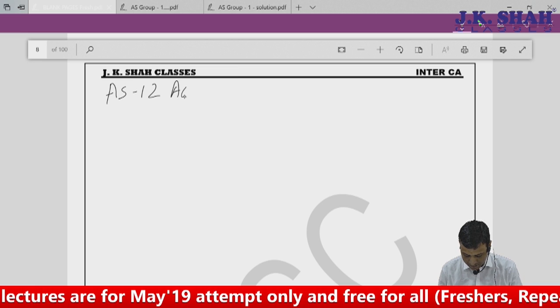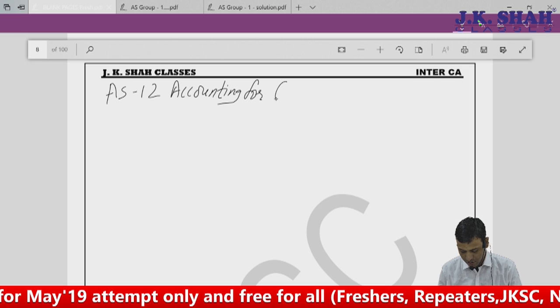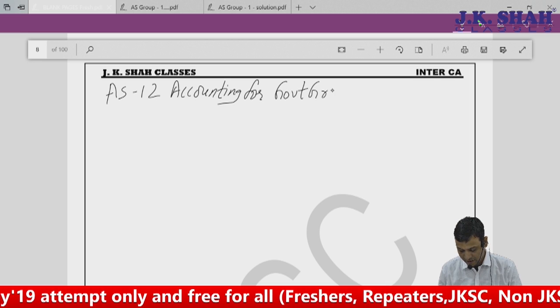AS 12, accounting for government grants.